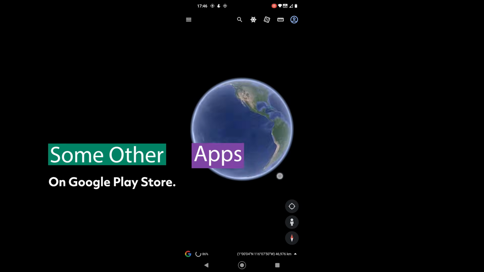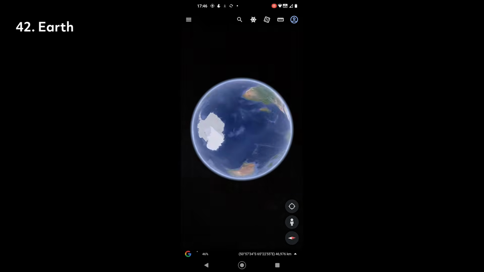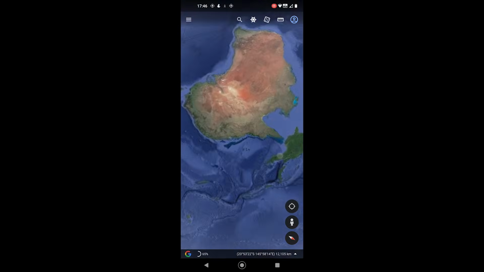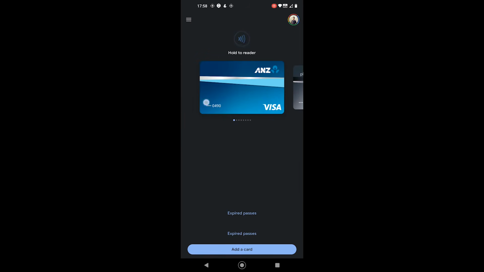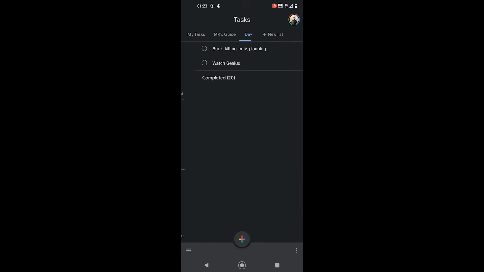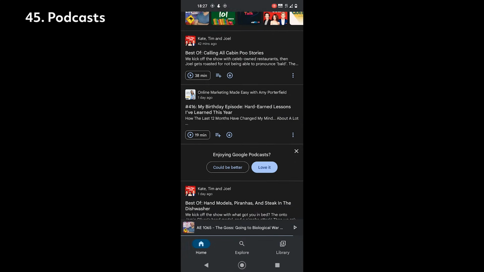What makes Google great is that you find apps in almost every industry. If you are into geography, Google Earth is a great app to view our beautiful planet. For those who want to use their phones to pay, here is Google Pay. Go walletless. Do you have some tasks to track? Here is the Tasks app. Are you a podcast listener? Here is the Podcast app.